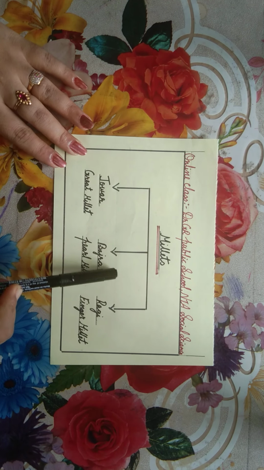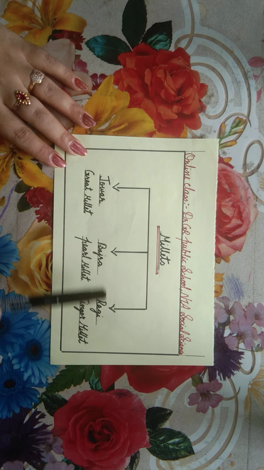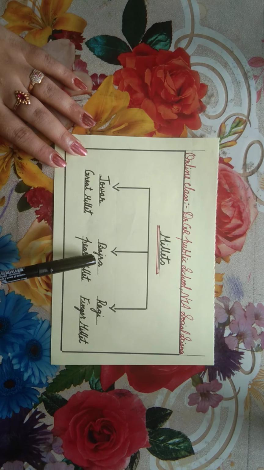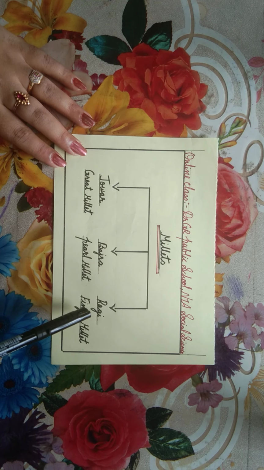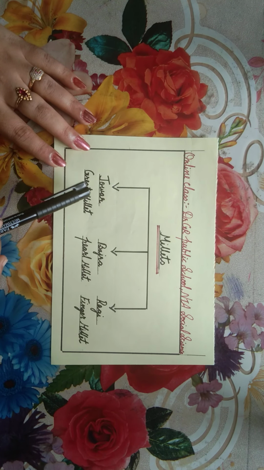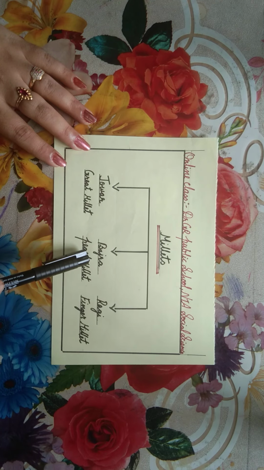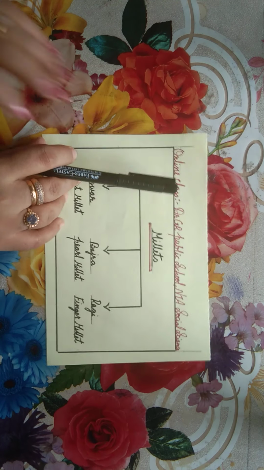Millets consist of three main types: jowar, great millet; bajra, pearl millet; and ragi, finger millet. Now we are going to study in detail jowar, bajra and ragi.